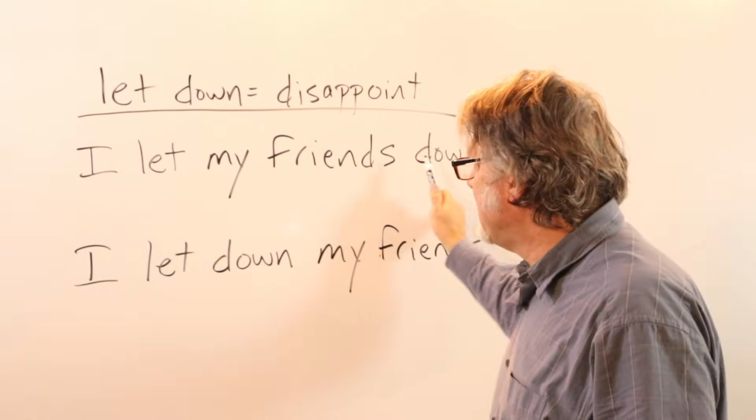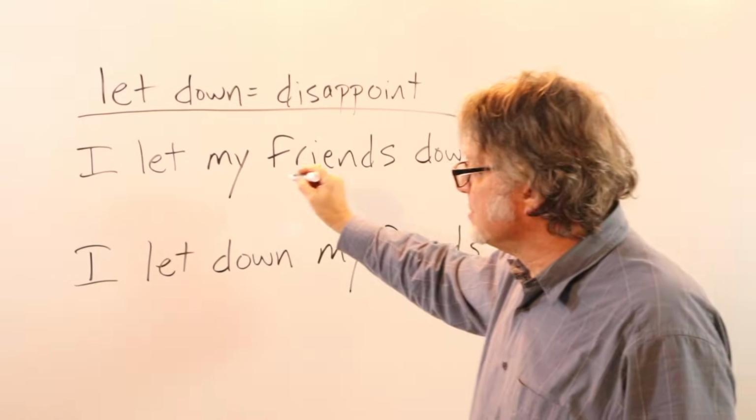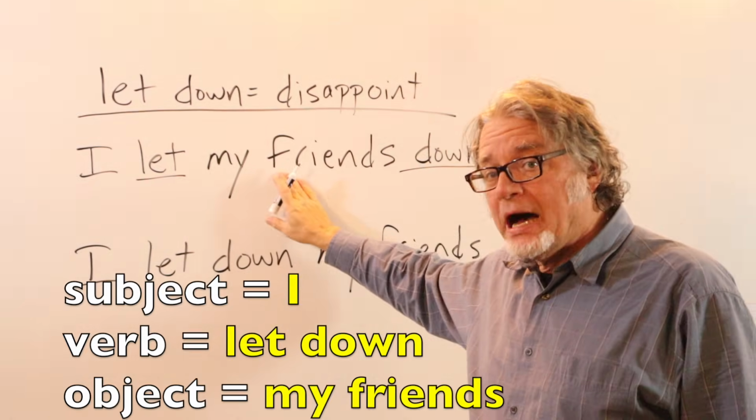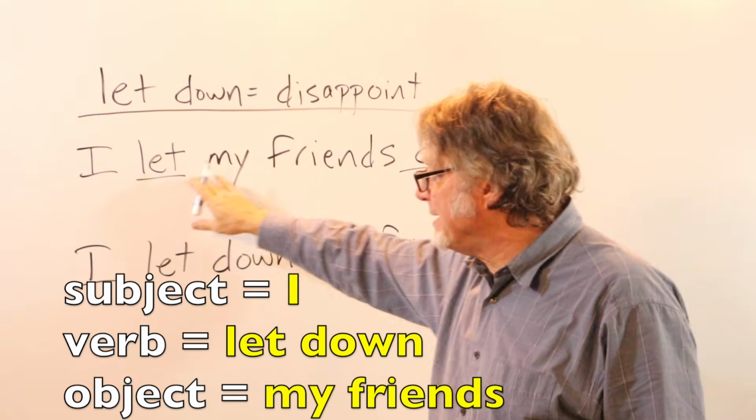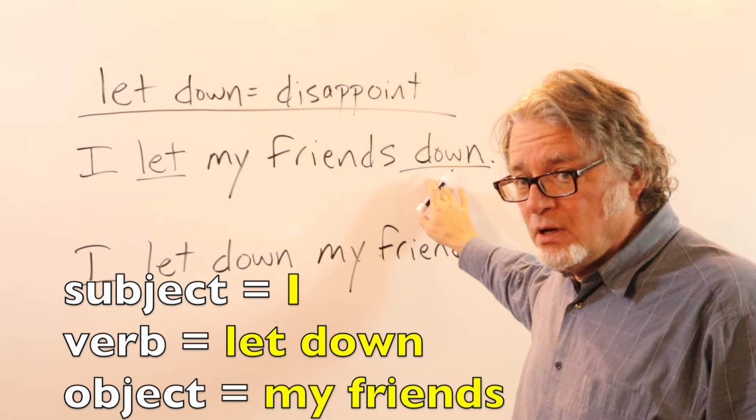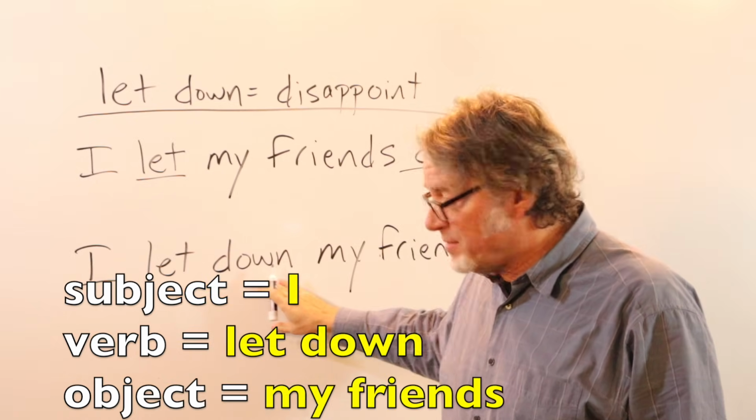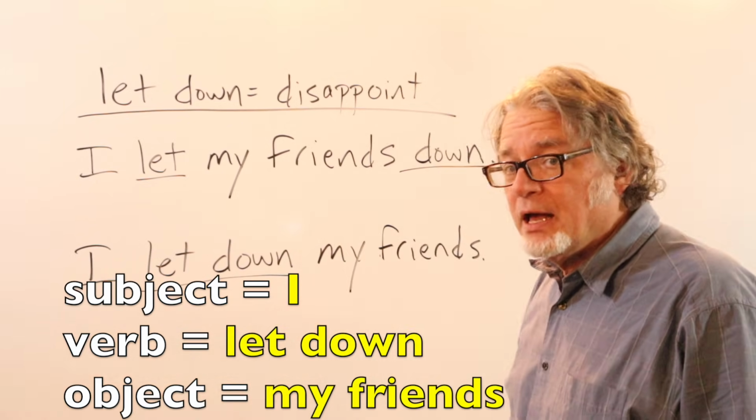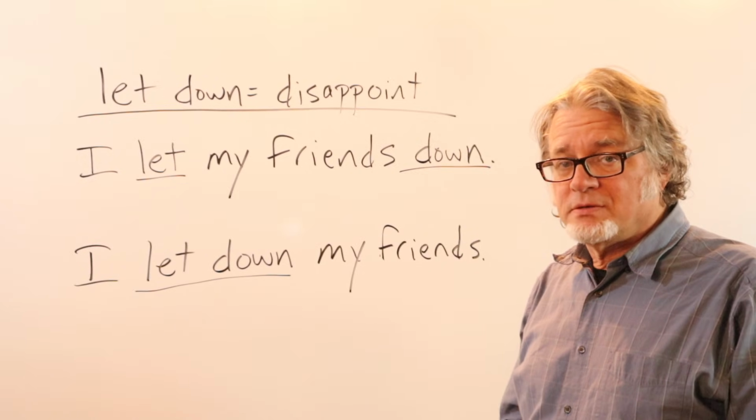I let my friends down. In this sentence, this is separable with the object going between let and down. Or you can put these together and the object goes here. I let down my friends.